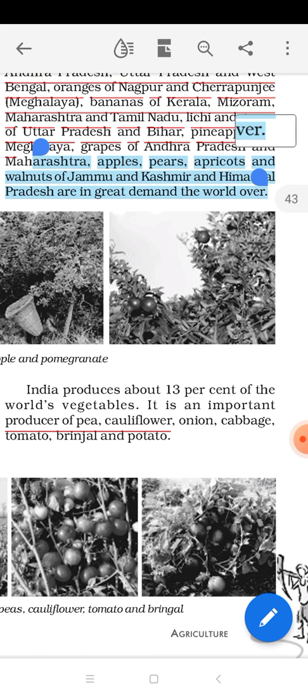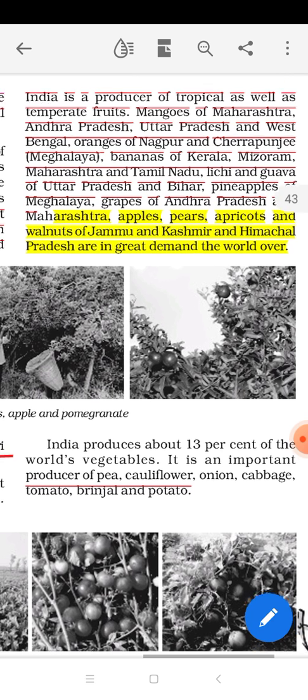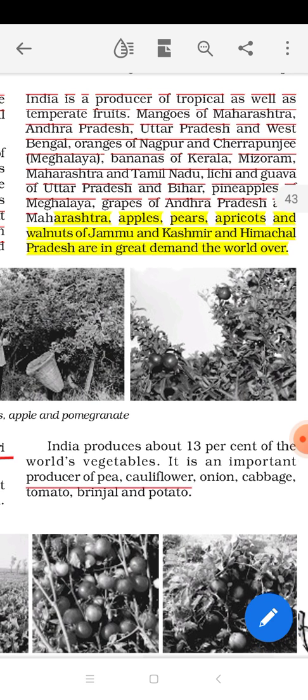As you can see clearly, in different states of India we have a variety of fruits. Not only the fruits mentioned here, we also produce many more varieties. In India we have watermelon and strawberries. We produce a variety of fruits as well as vegetables because we have different types of climate, tropical, temperate and subtropical. We also have different types of physical features.